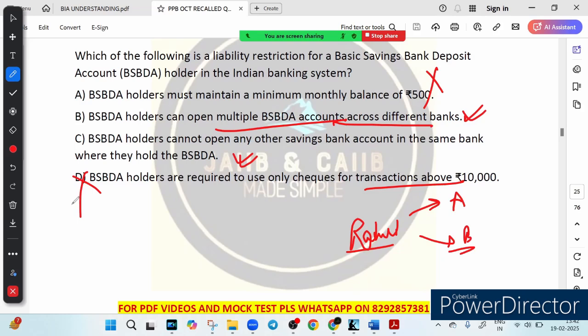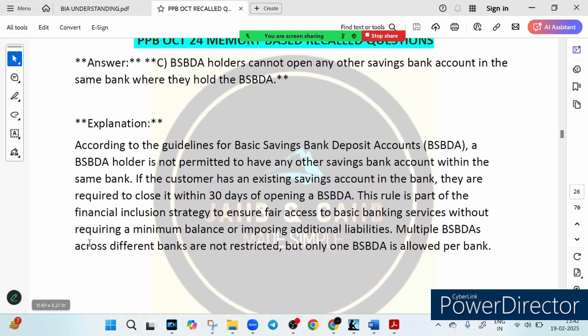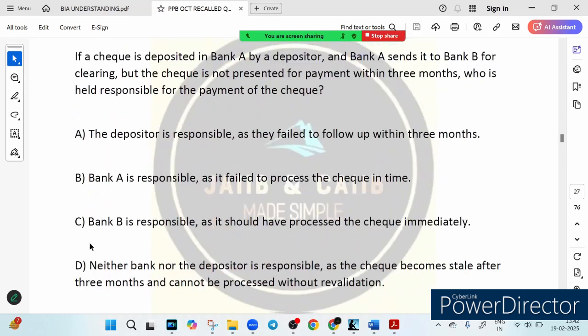So that is the point. So that is liability restriction for BSBD account. Now next question we have, if a check is deposited in bank A by the depositor and bank A sent to bank B for clearing, but the check is not presented for payment within 3 months, who is held responsible for the payment of the check? Very nice question it is. Let's try to uncover it.